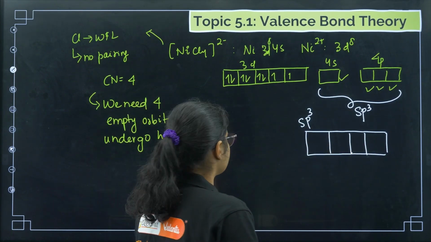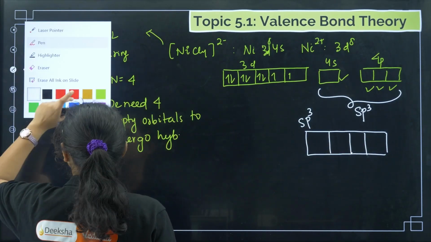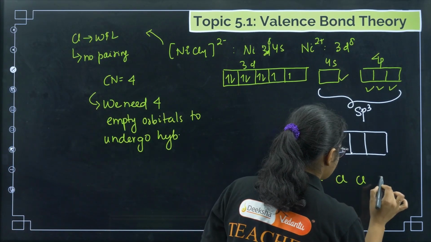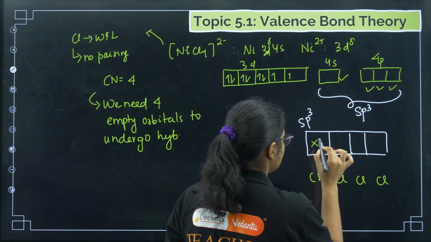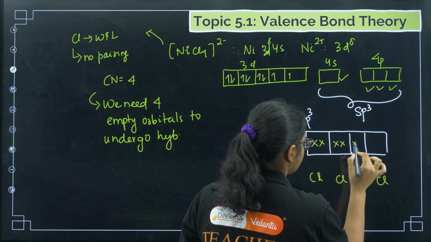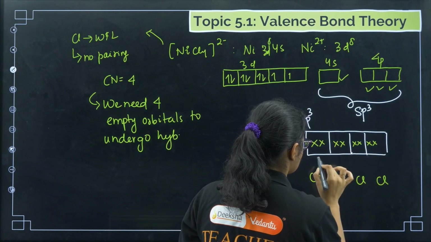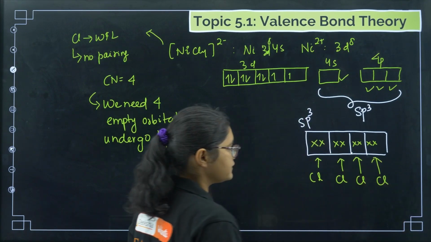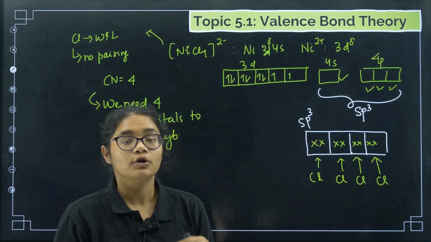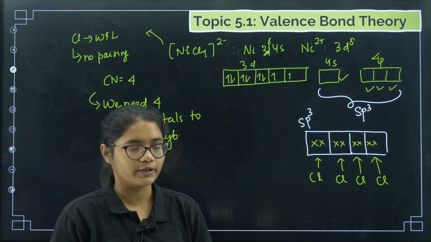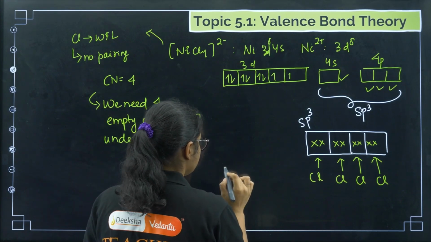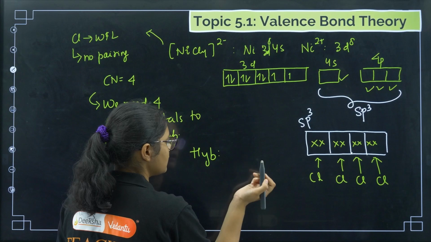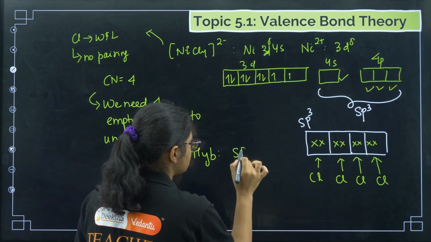Okay. So now what will happen? There is a ligand, this one, Cl, right? So these Cl will donate their electrons here to form a coordinate bond. Okay. So now we have Ni. Now if I talk about the properties, the hybridization is sp3.